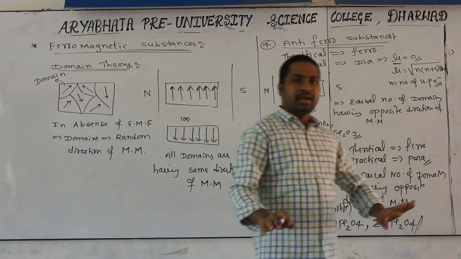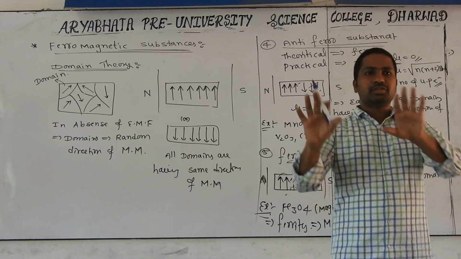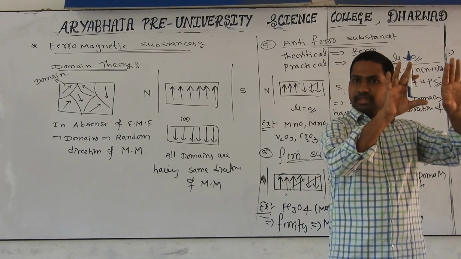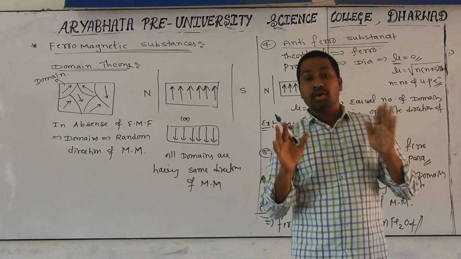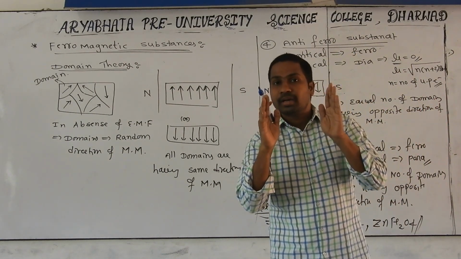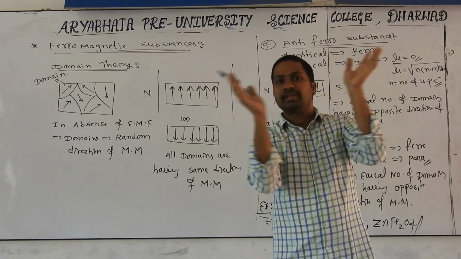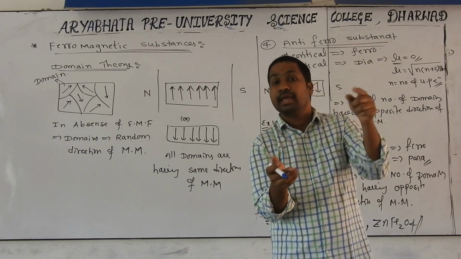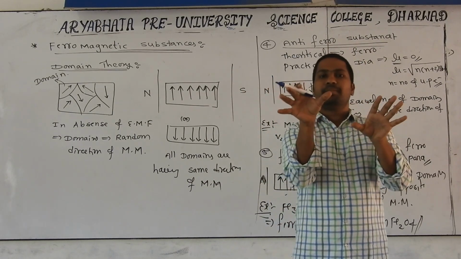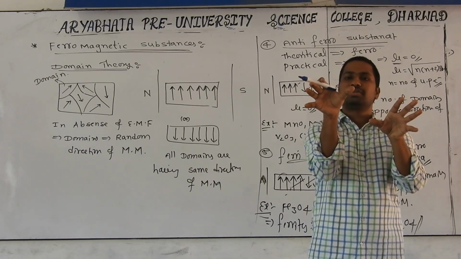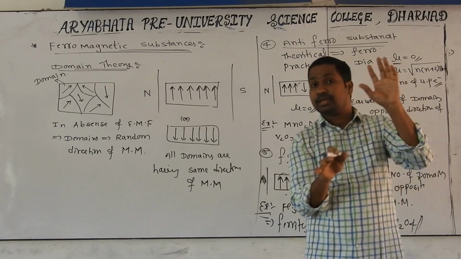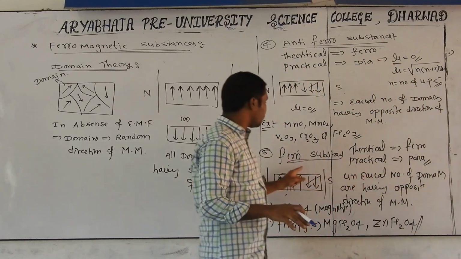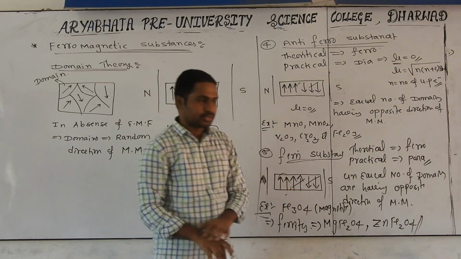Means if you take any material, ferro means all should be in the same direction, then net momentum will be high. It is a very strong magnetic nature, called ferro. Equal number of domains having opposite direction, cancellation will be happening, then it is called anti-ferro. No, unequal number. For example, out of 6, 4 are in upward direction, 2 are in downward direction, somewhat cancellation, but still it has some magnetic momentum, that is called a ferrimagnetic substance.